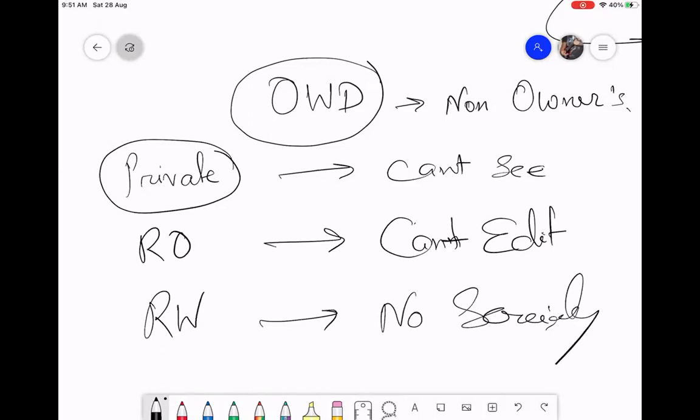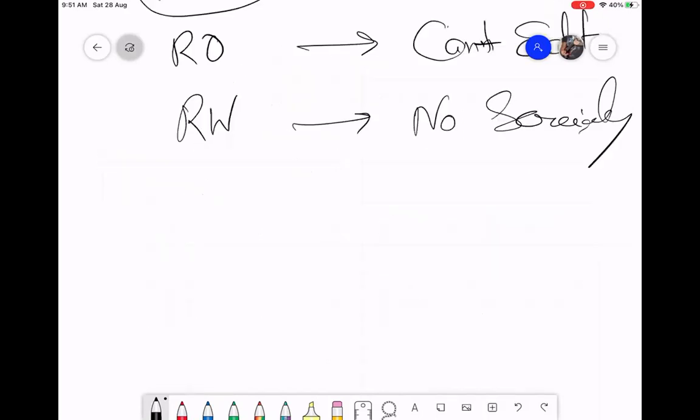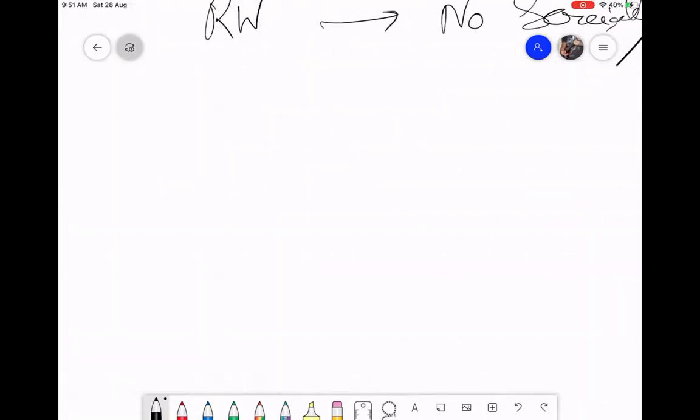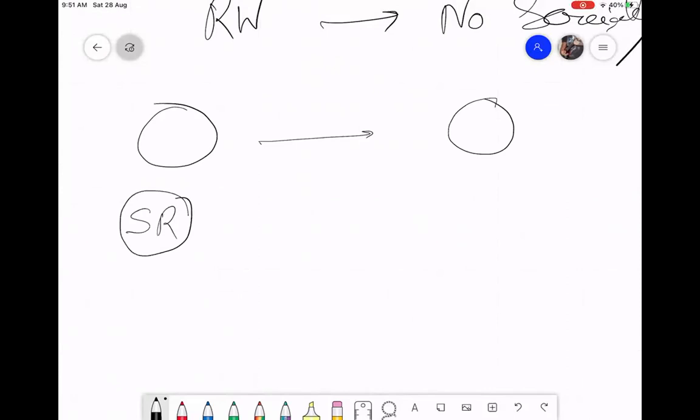But this OWD is object specific. So account will have its own OWD setting, contact will have its own OWD setting, every object will have its own OWD setting. So far we are clear. But there can be situations wherein a small set of people might need to see your data. Maybe you are a sales representative and it is very sensitive data. You are working on an opportunity, so not any other people should see your data. So opportunity is set to private.